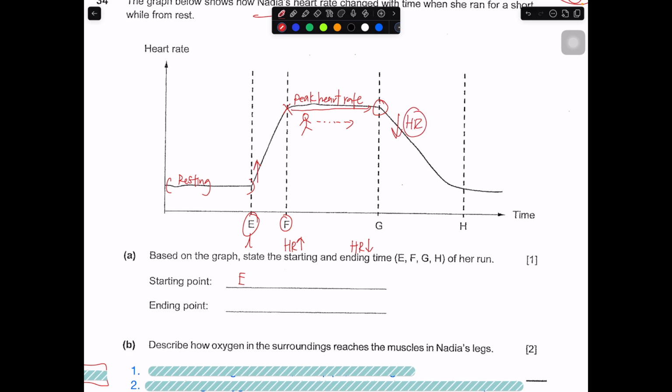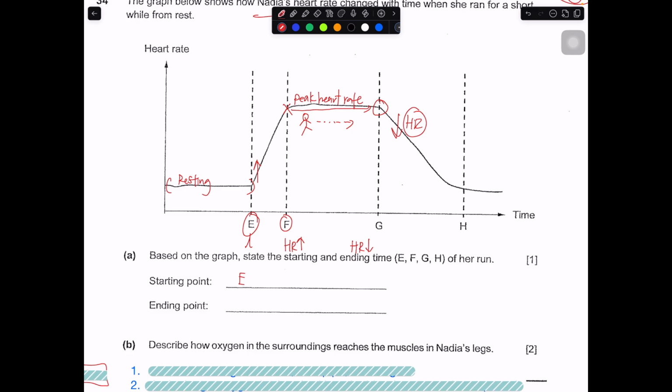So it shows you that her body is really needing less energy as compared to before point G. Therefore point G must be the point where she stopped her run and started to cool down. That's why her heart rate decreases, her heart pumps slower, because her body needs less energy.